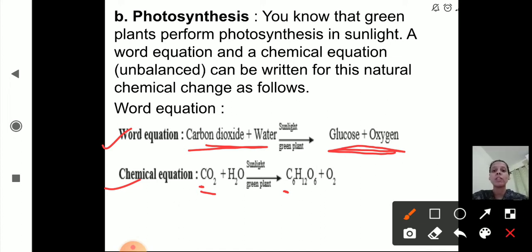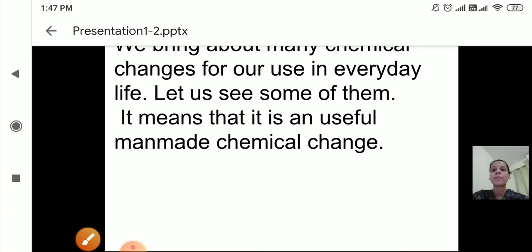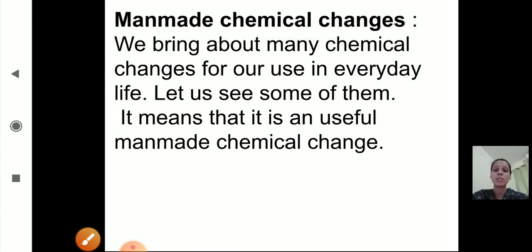Now we will start with the next concept. The next one is man-made chemical changes. We have studied natural chemical changes. Now the next one is man-made chemical changes. We bring about many chemical changes for our use in everyday life. Let us see some of them.